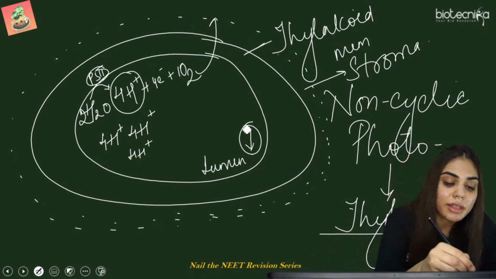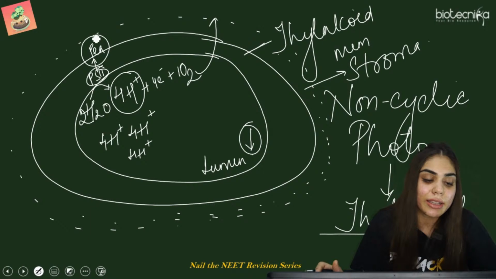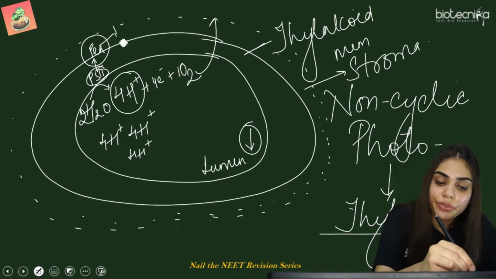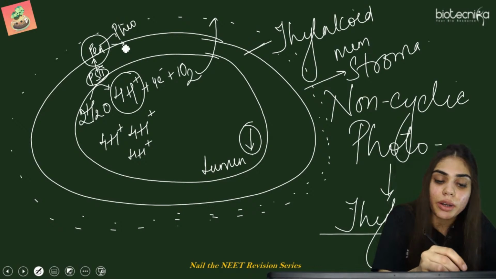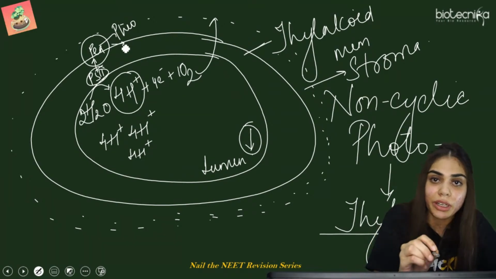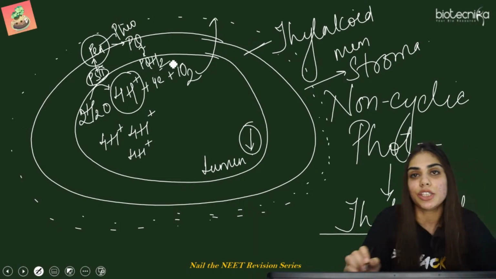So what happens when PS II sends the electron to the primary electron acceptor? What is the primary electron acceptor in the case of PS II? It is pheophytin. When this pheophytin sends the electron to the next electron acceptor, that is plastoquinone, it is getting reduced. This plastoquinone is getting reduced to PQH2.